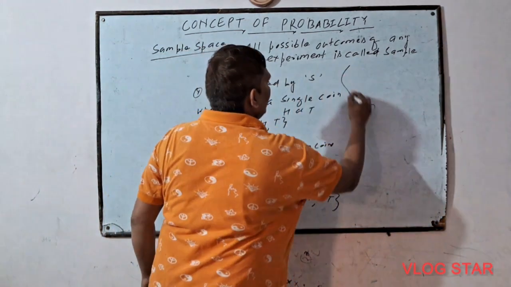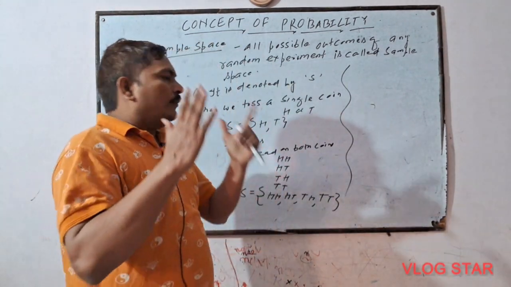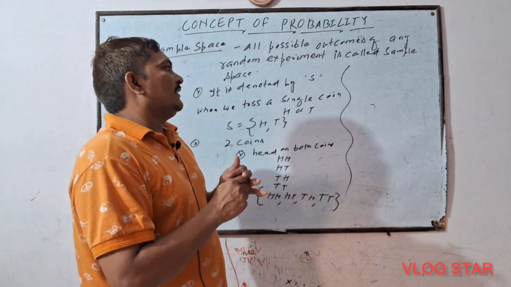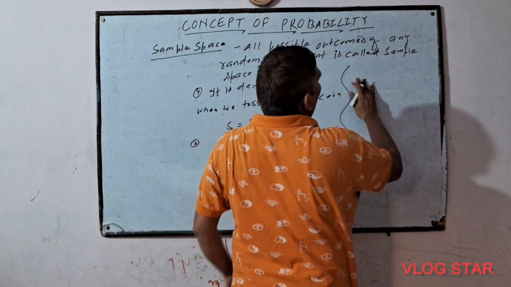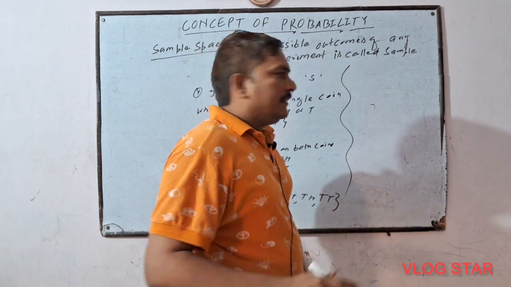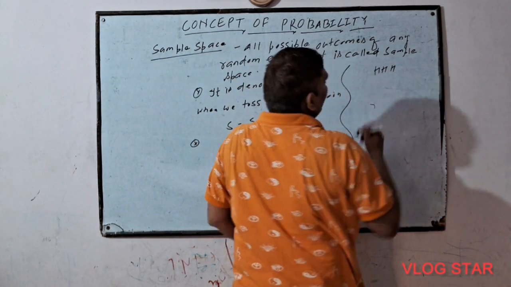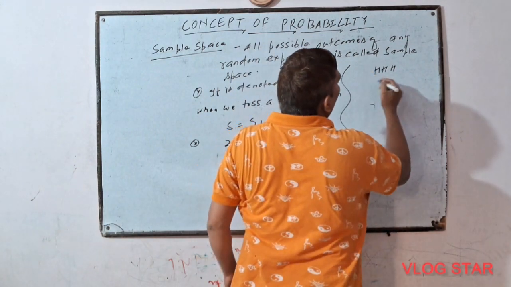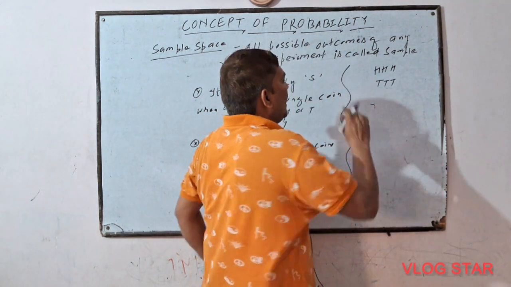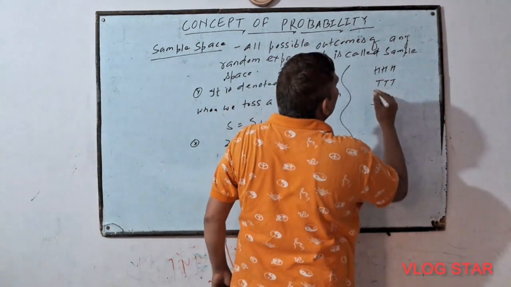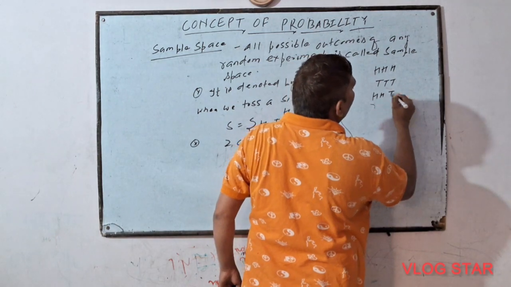Now just see one more thing. Now what happened when we will toss three coins together? Then see what will be the sample space. Now see, it is possibility that we will get head on all three coins, or we will get tail on all three coins, or on first two coins we will get head, and on last coin we will get tail.